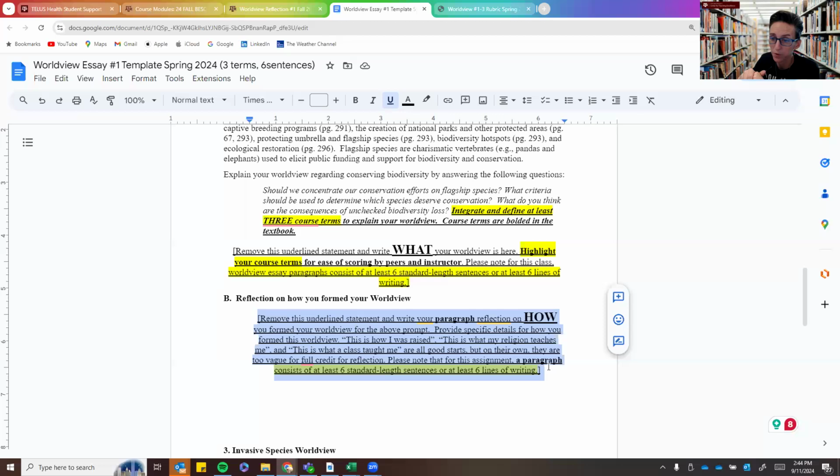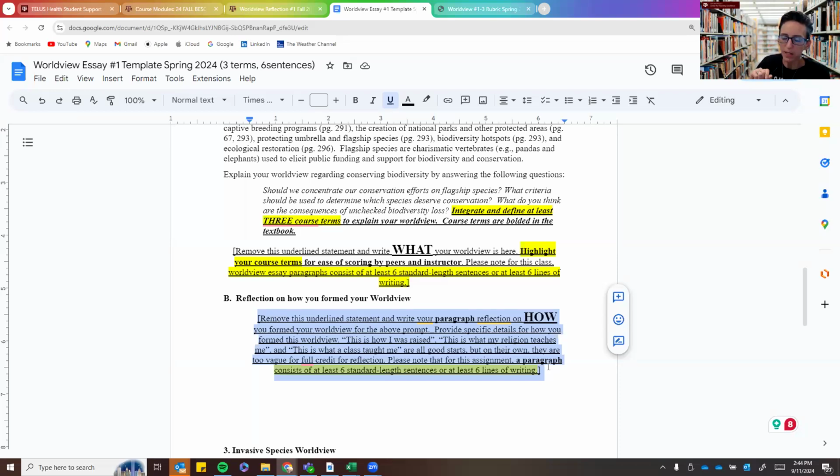Explain how you formed your worldview. You are describing specific experiences in your life, specific things that have happened, people you've been involved with, places you've traveled, all of those different things, specific details about your life that have influenced how you think about that particular thing. That is what we're after.